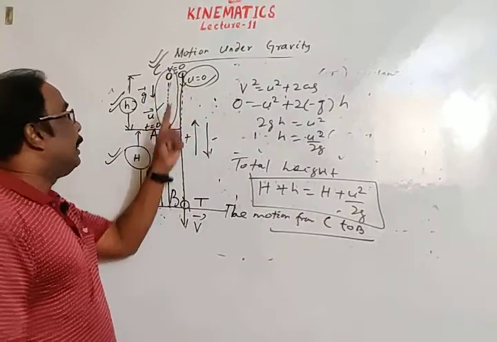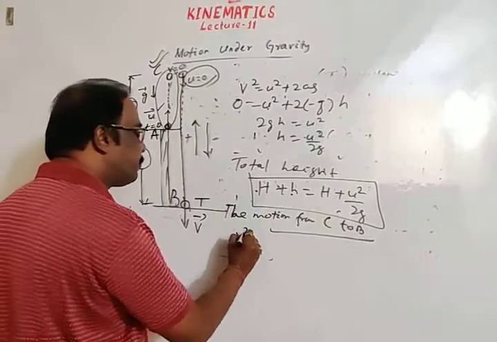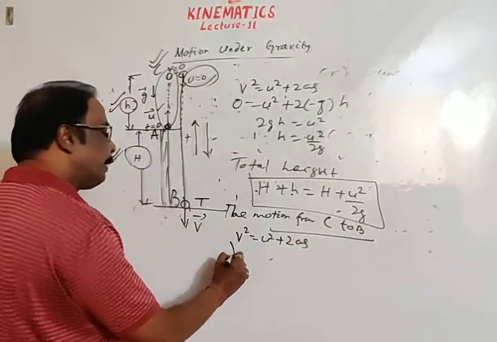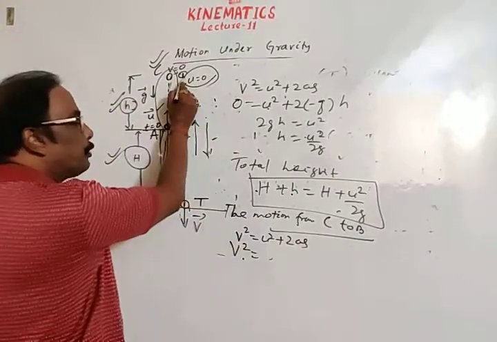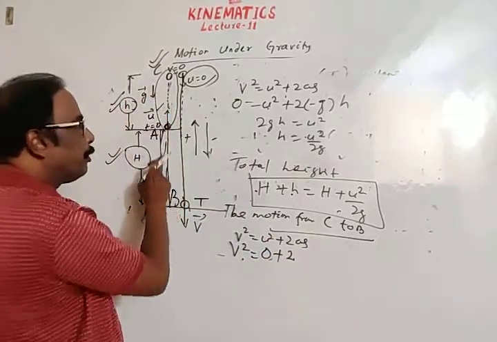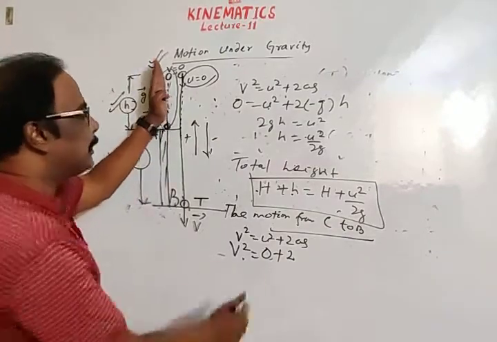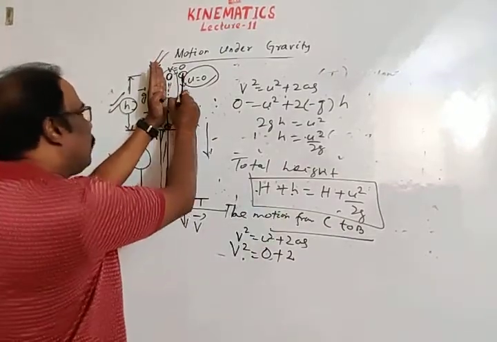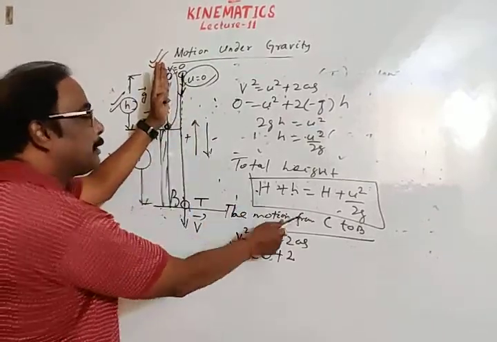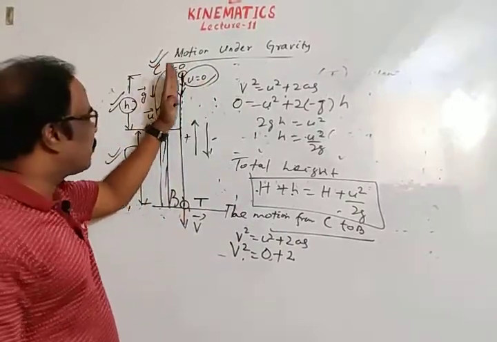From C to B, total displacement is H plus h. Then use the equation v square is equal to u square plus 2as, where v is the final velocity. At position C, initial velocity is 0, plus 2g. Here g is in the downward direction, but if you consider the motion from C to B, the downward direction is the positive direction. I am taking this as a separate part, from C to B.